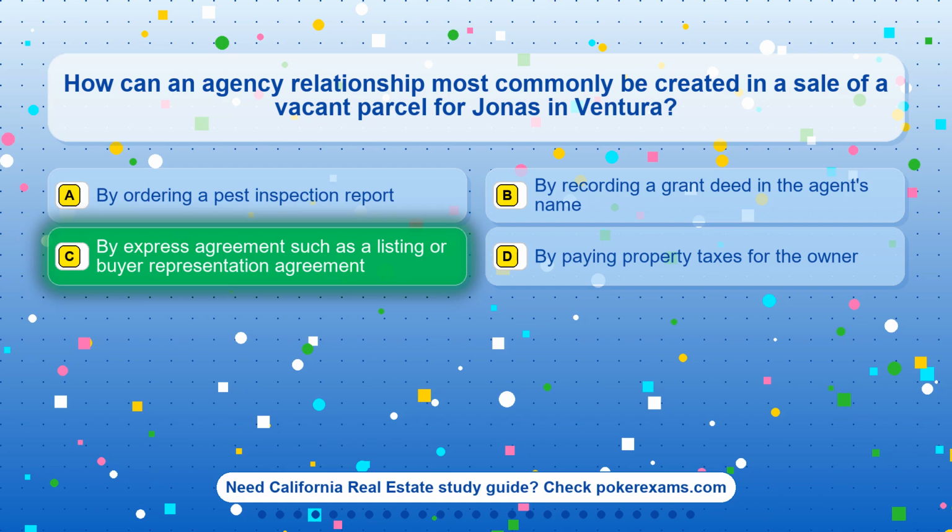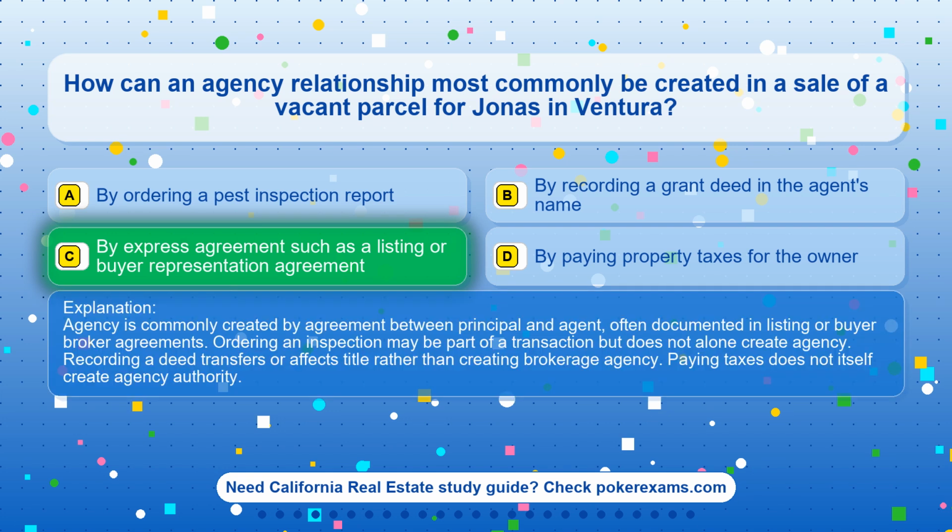The correct answer is option C. By express agreement such as a listing or buyer representation agreement. Agency is commonly created by agreement between principal and agent, often documented in listing or buyer-broker agreements. Ordering an inspection may be part of a transaction but does not alone create agency. Recording a deed transfers or affects title rather than creating brokerage agency. Paying taxes does not itself create agency authority.